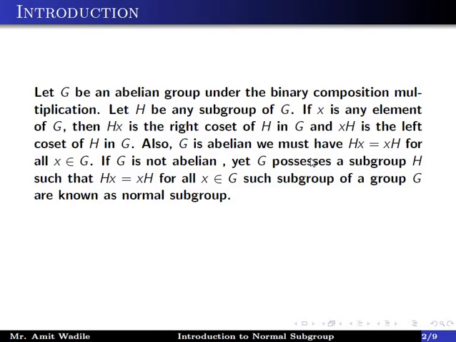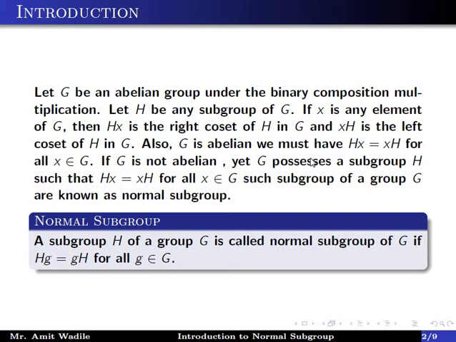If G is not abelian, yet G possesses a subgroup H such that Hx is equal to xH for all x belonging to G, such subgroups of a group G are known as normal subgroups. The definition of normal subgroup is: a subgroup H of a group G is called a normal subgroup of G if Hg is equal to gH for all g belonging to G.